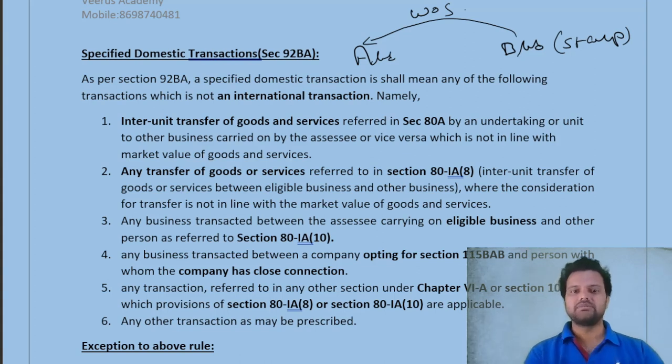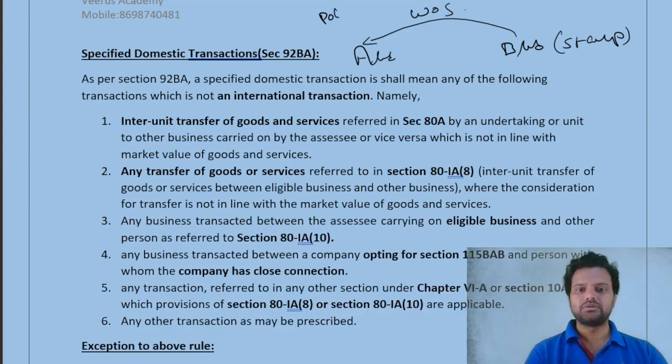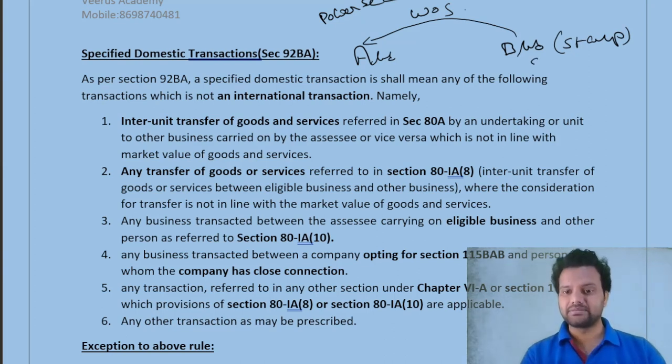Now both are in the power sector business. They generate, distribute, and transmit power. This is the scenario. Here, as B Limited is a startup, it is eligible for a deduction under Section 80IA, in the chapter on deductions.